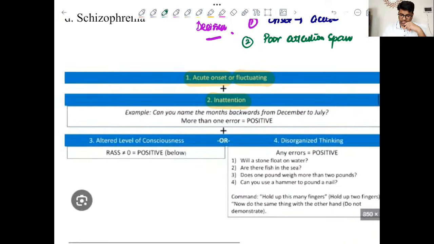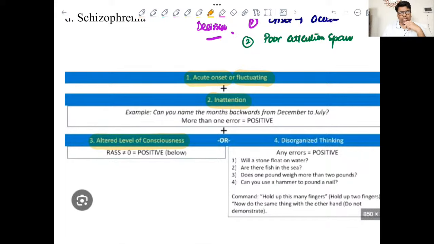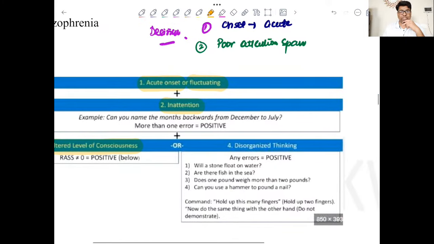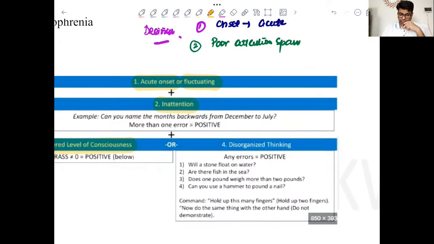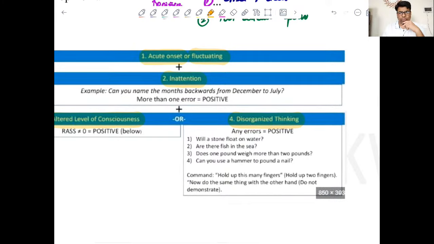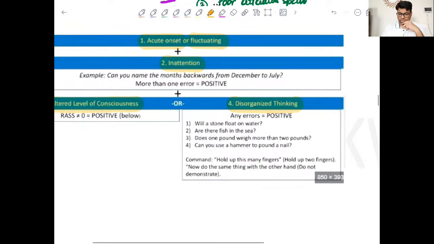Then third is altered level of consciousness, right? So this is clouding of consciousness, and therefore the patient is unaware of the surroundings, or there is decreased responsiveness to the external stimuli. And fourth is disorganized thinking. So either 3 or 4 is sufficient here. How is disorganized thinking checked?